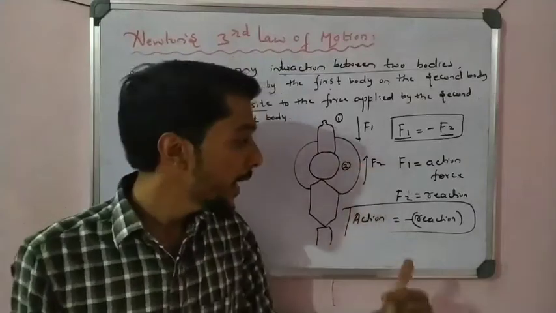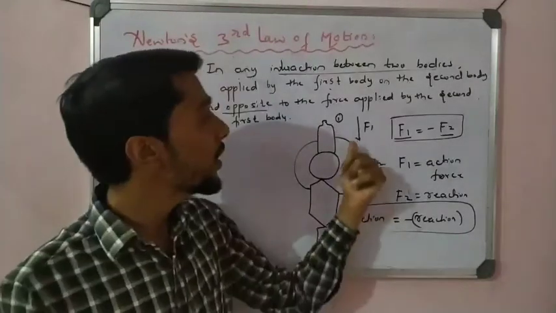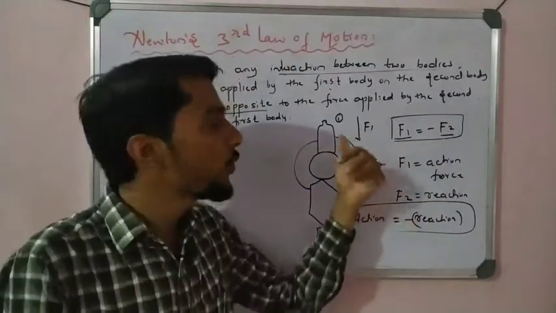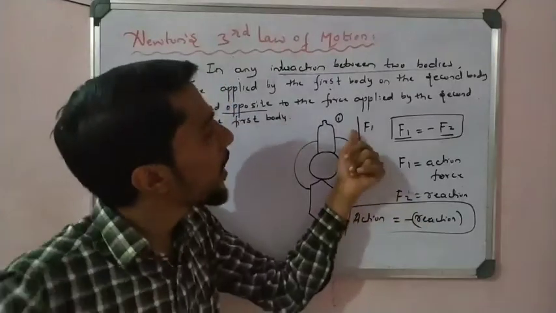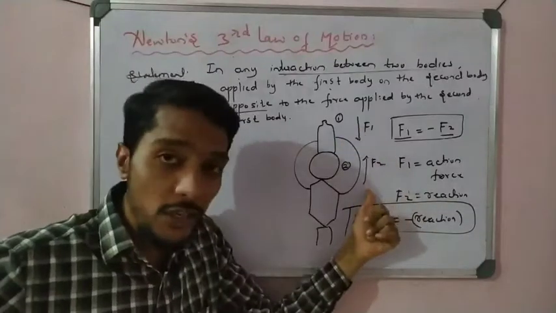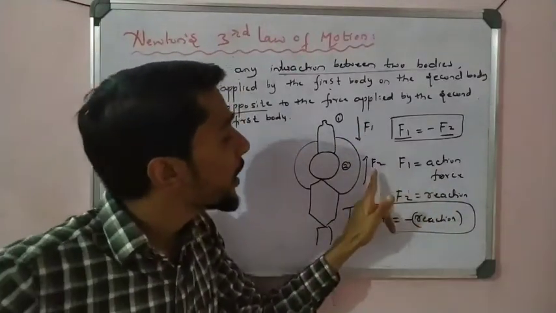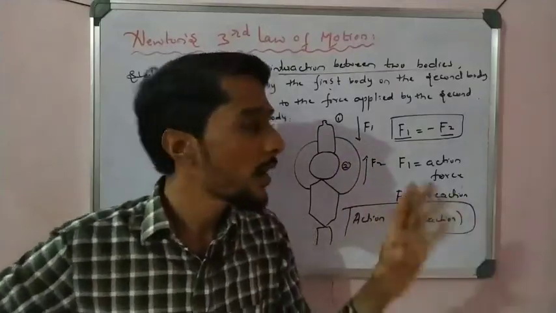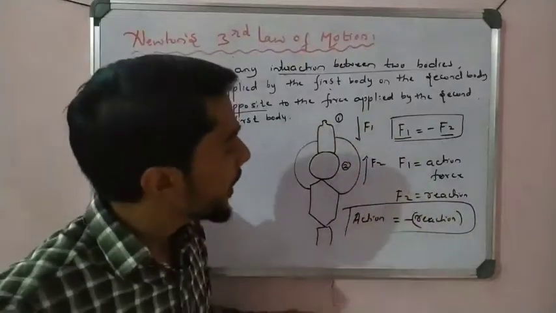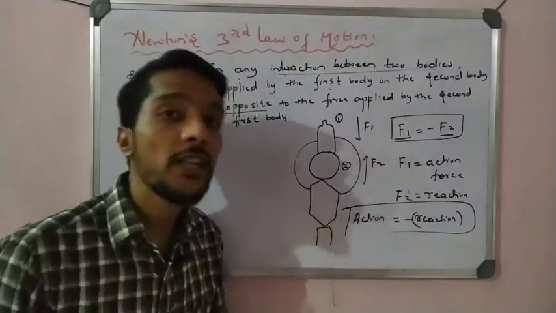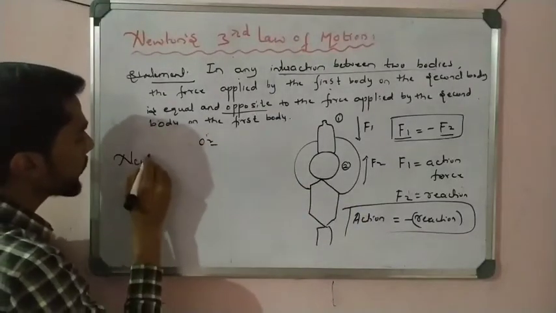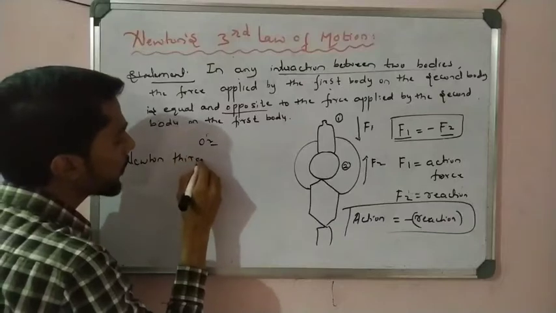If you call F1 the action, then F2 is the reaction, or you can call F2 the action and F1 the reaction. That is your choice; it is not compulsory. But in the form of action and reaction, we also state Newton's third law like that.